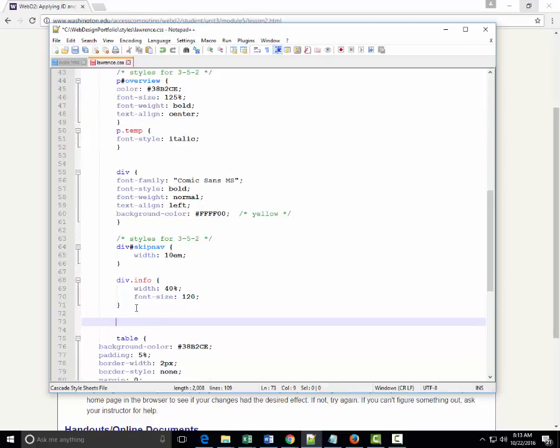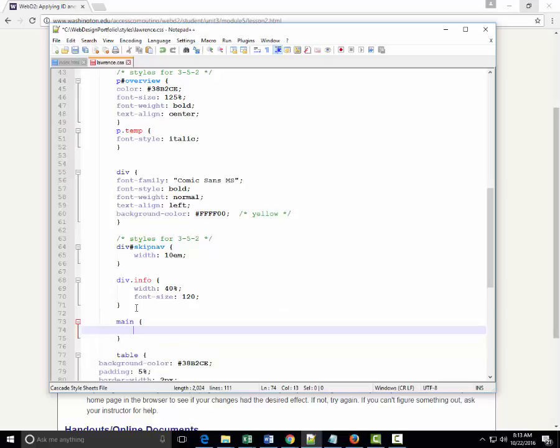I'm going to put it down here. Main. This creates a style for main, and they want us to create a different color and background color. So I'm going to choose these colors, and you should change it yourself. For our main color, I'm going to just say it's FF0000.